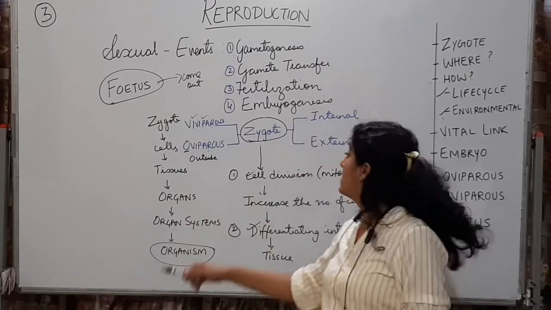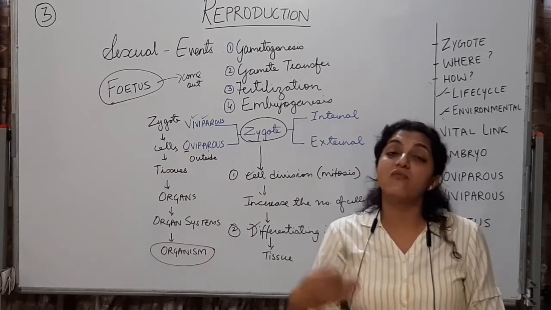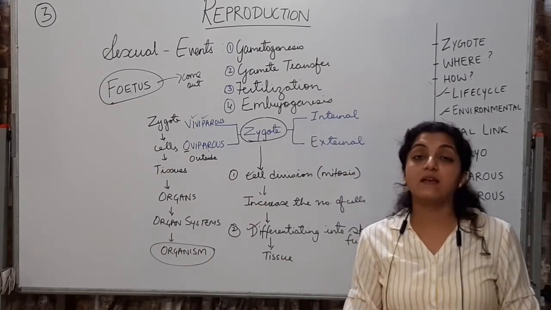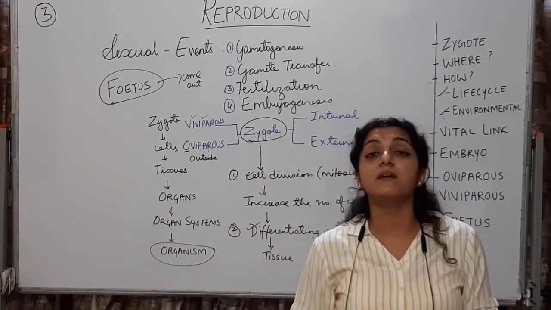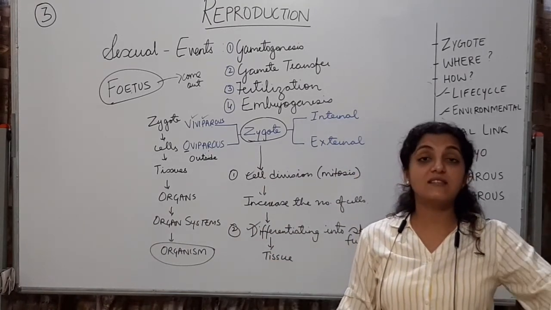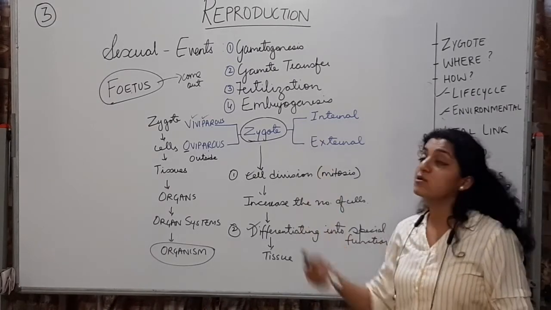And this time of development from the zygote to the fetus will be different in different individuals. So like in humans, it is 9 months. It is called the gestation period. इसको देखेंगे हम detail में in the next chapter, that is human reproduction. So I hope you have understood this.